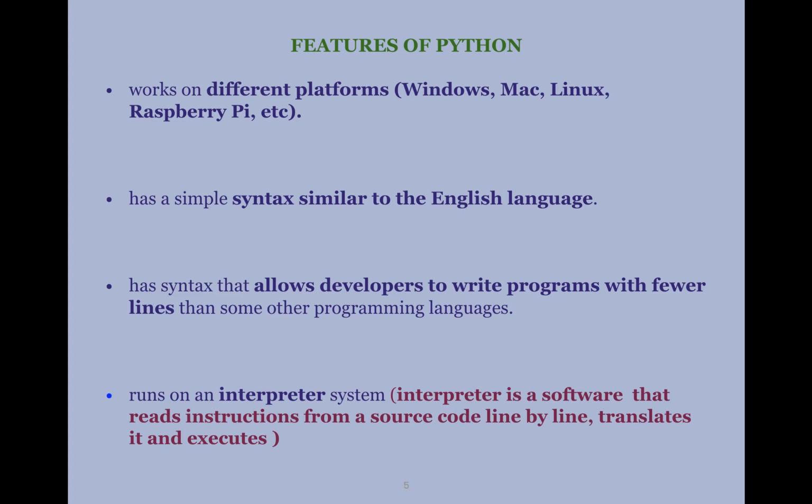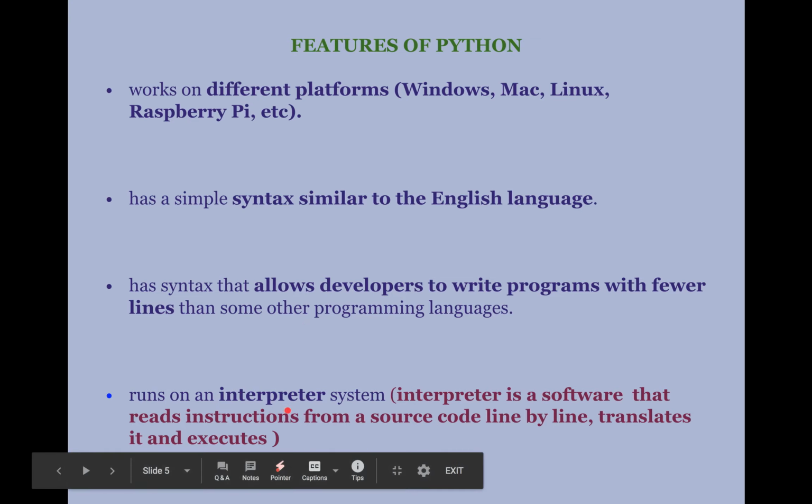Features of Python. Python can work on any operating system, which we have specified here as different platforms. Here it means any platform it can work on. Some of the examples have been specified here: Windows, Mac, Linux, etc. And it has a simple syntax similar to that of the English language, and also its syntax allows developers to write programs with fewer lines than other programming languages.